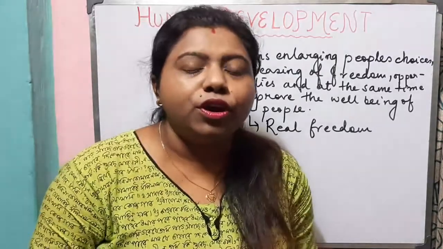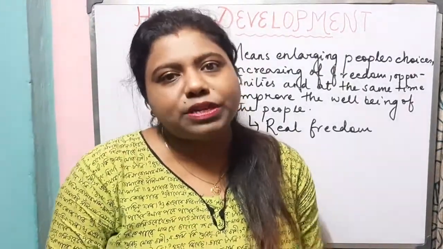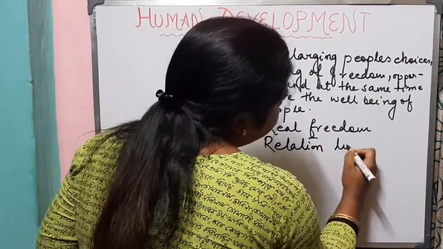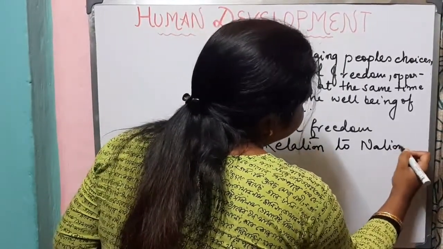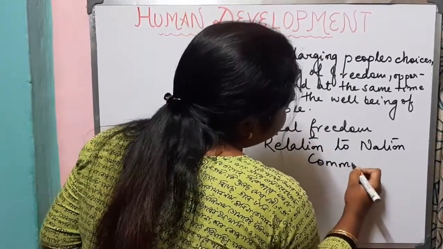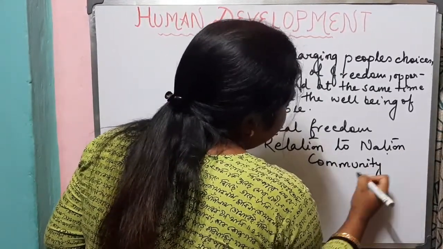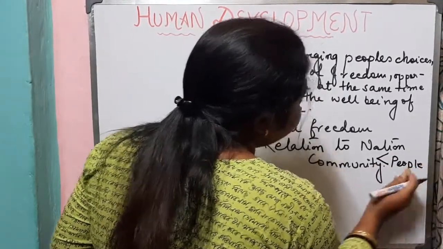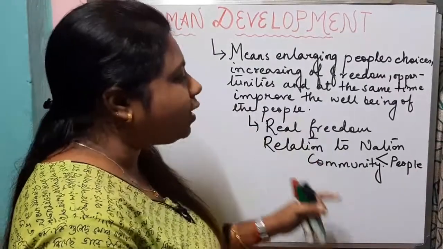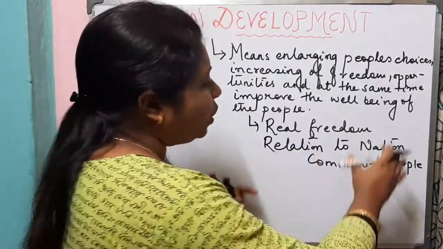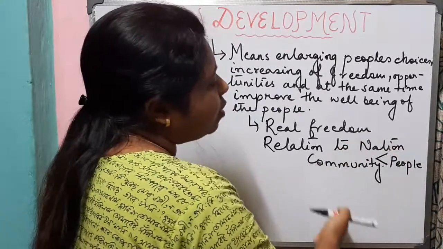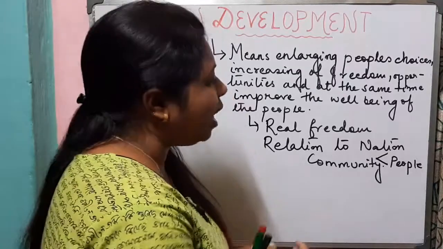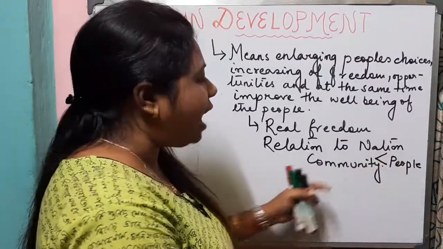So in this chapter, we will know about the concept of human development in relation to nation and community, because these two words nation and community are related to people. Without people, these two words do not have any meaning. So without people, these words are meaningless. So here we will know about the concept of human development in relation to nation and community.